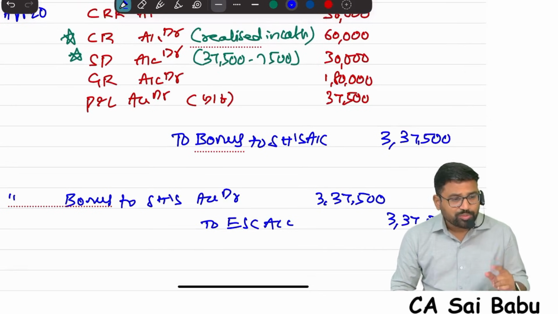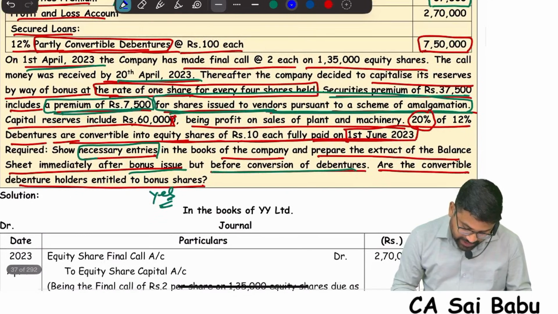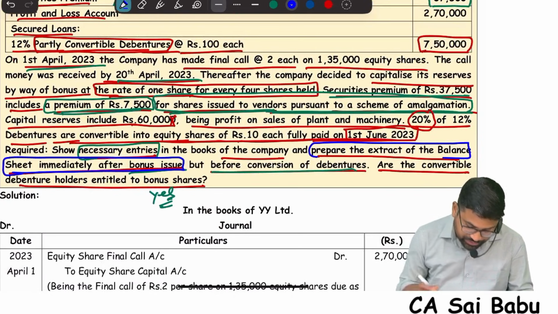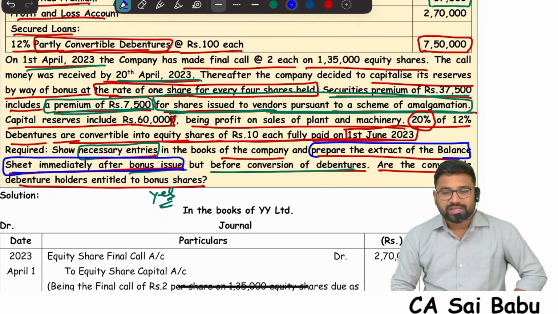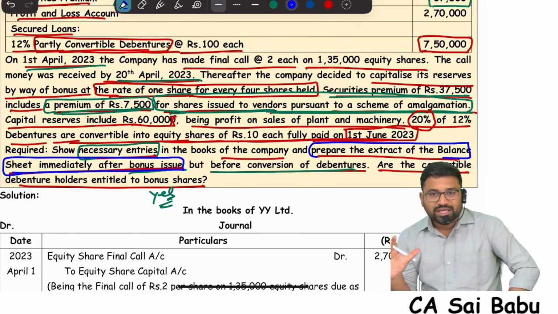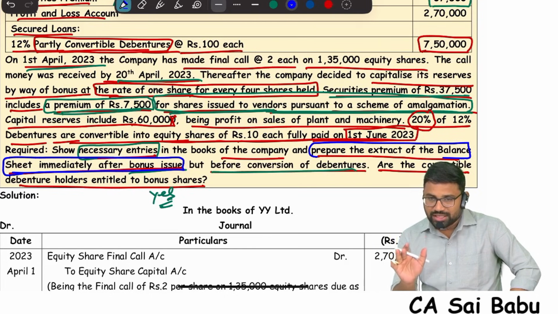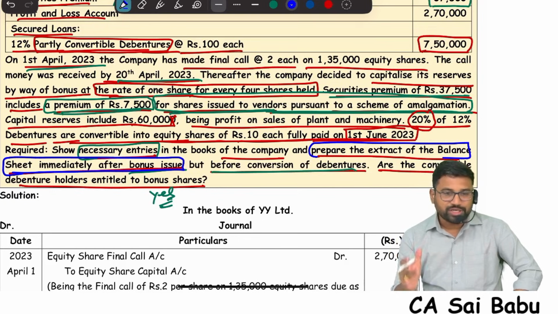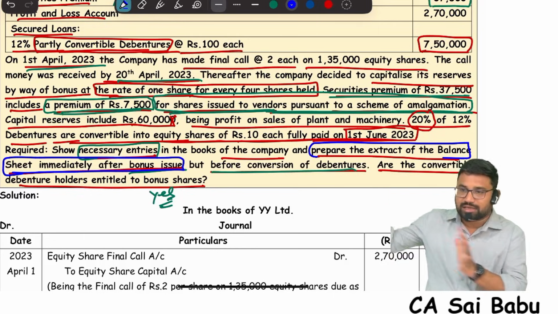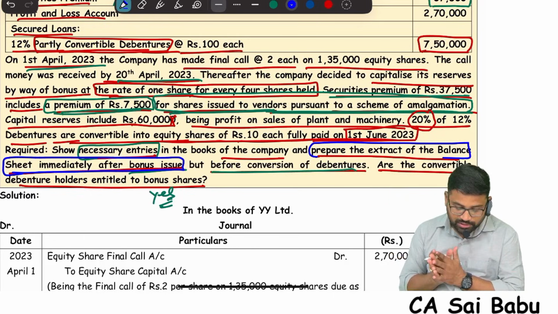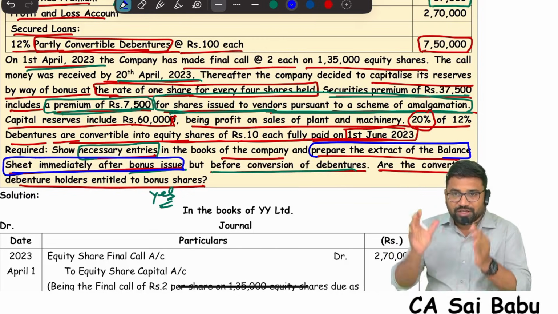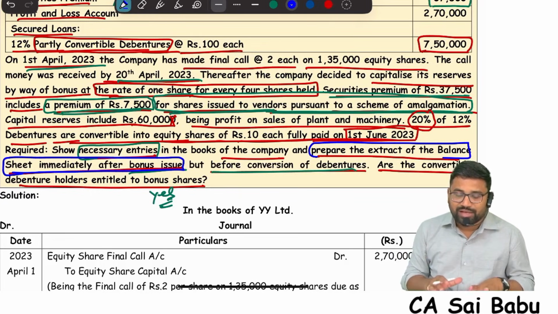But now we need to prepare what? The extract, sir. Prepare the extract of the balance sheet immediately after the bonus issue. I have repeatedly said that we are yet to discuss the chapter called share capital, preparation of financial statements of a company, Schedule 3. But before that, here and there, like in bonus issue, they are asking just the extract of the balance sheet. So I am giving you a brief idea about the balance sheet, because here there are very limited items to present.